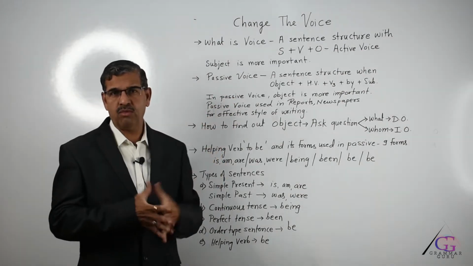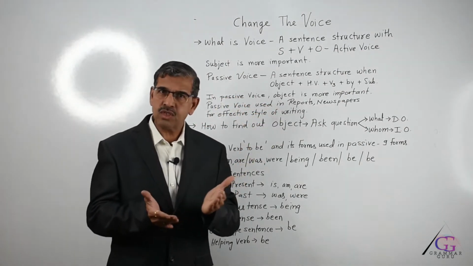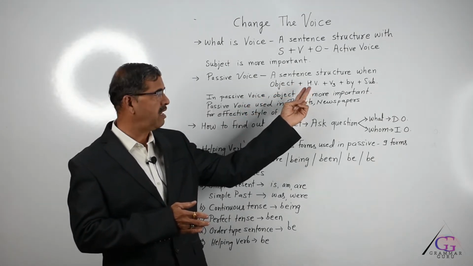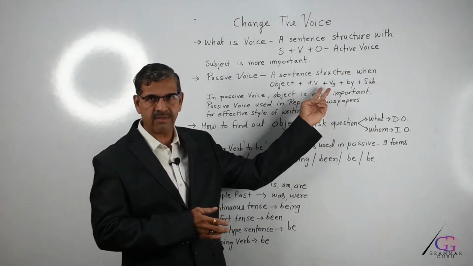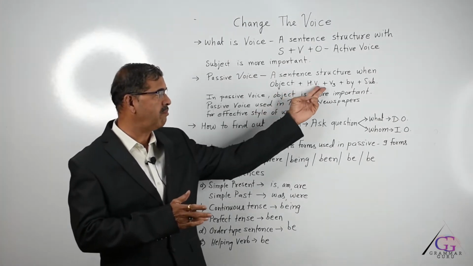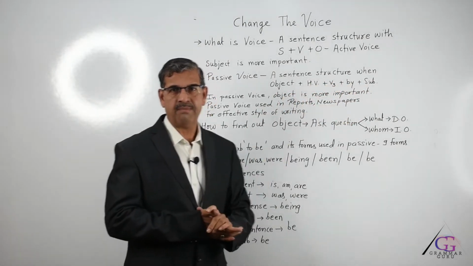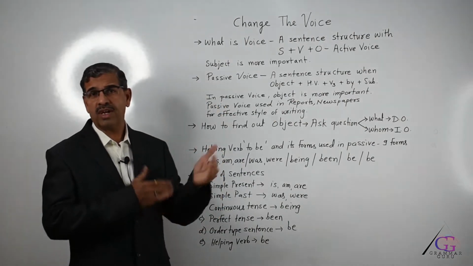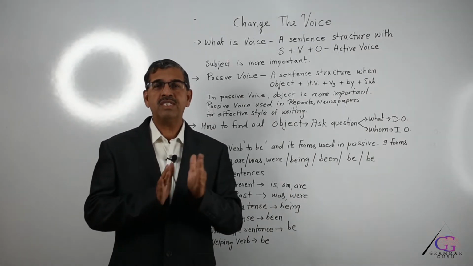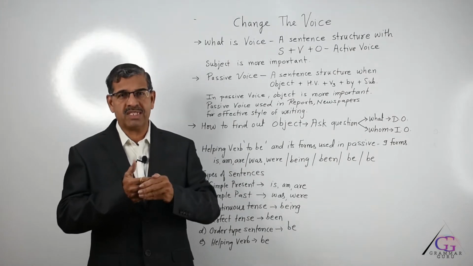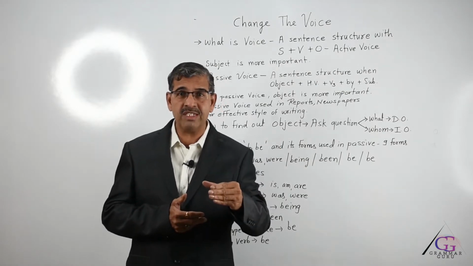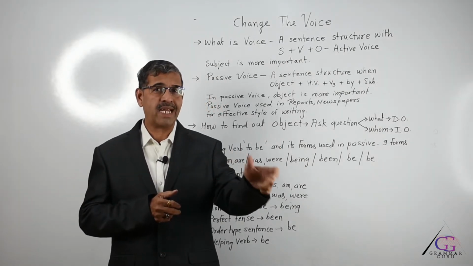Now what is passive voice? Passive voice is also a type of structure where the object comes first, followed by HV, meaning helping verb, then V3, what I have written on the board, the verb in the third form, that is called the past participle form, then by, then the subject. Why must we learn passive and active transformation? When we are using a language, we must know what is more important, what importance we must give. If the subject is more important, such as in the earlier example, where the Prime Minister is more important, not the function, in that case we use active voice.